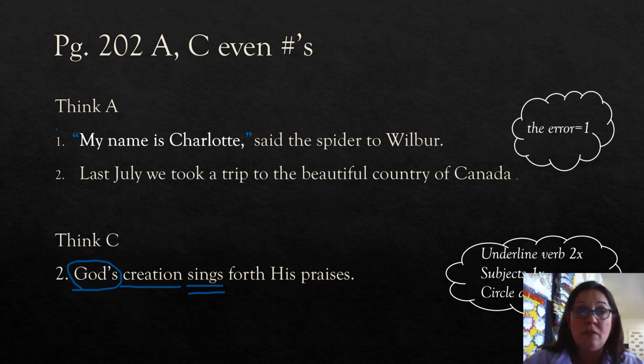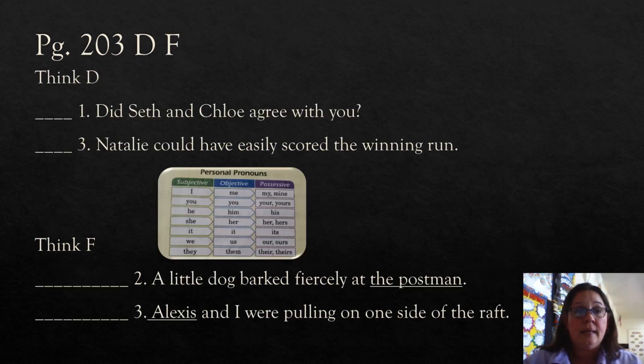But to find an adjective, you probably need to find a noun. So in the rest of the sentence, where is a noun? Praises is going to be your noun. Well, whose praises? His praises. So his is going to be the adjective. So make sure you look through the whole sentence. Some of you just want to look for one, and you don't see the rest. Read the whole sentence, find your nouns for adjectives, okay? When you find your noun, you will probably find an adjective that's describing it. Let's move on.